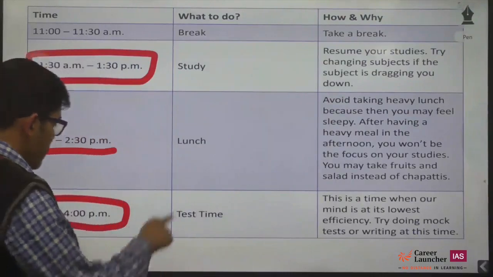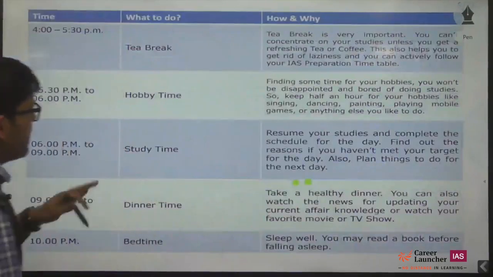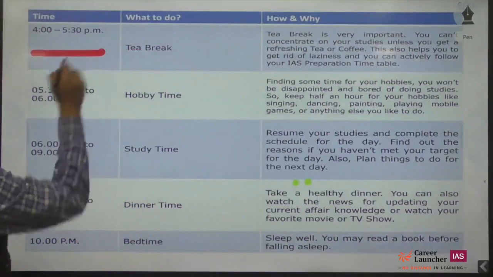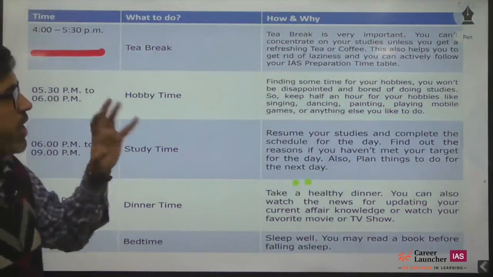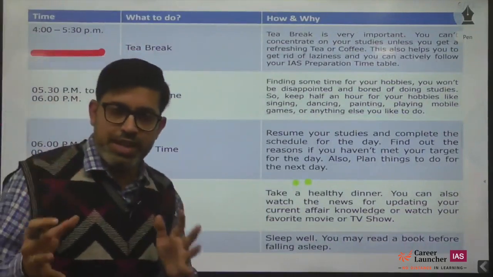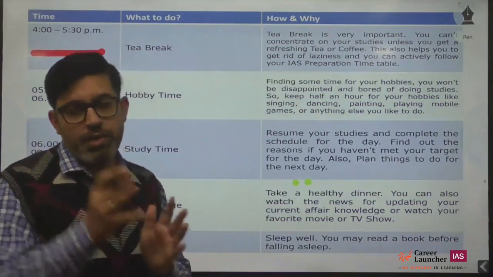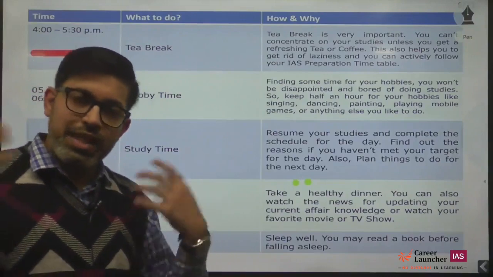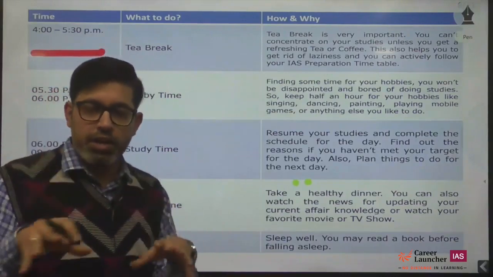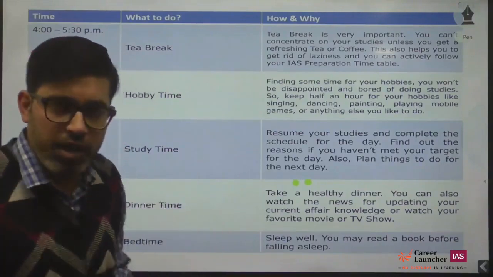Okay, now after 4 o'clock, after my testing time, I'll take a tea break for half an hour. This is where your sleepiness is creeping in, so I'll take some tea or some kind of juice, or maybe I'll go for a walk, so that the sleepiness goes away. I'll get rejuvenated for my next leg of sessions.